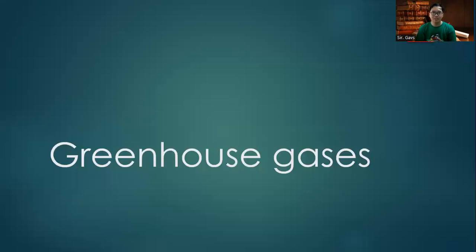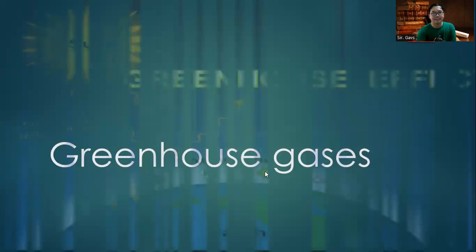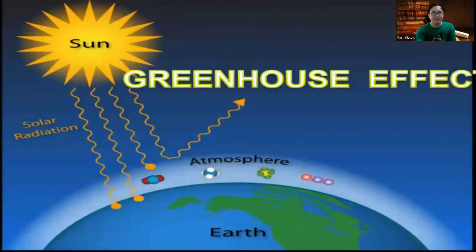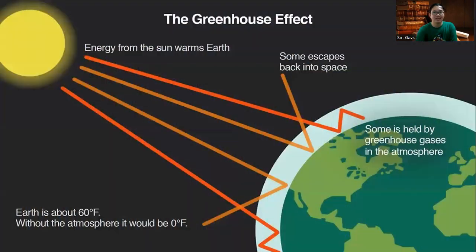Okay, good morning. For this lesson, we will discuss greenhouse gases. Greenhouse gases result in the greenhouse effect. So the greenhouse effect is the bouncing of rays from the sun towards the Earth's surface. Take a look at this diagram.